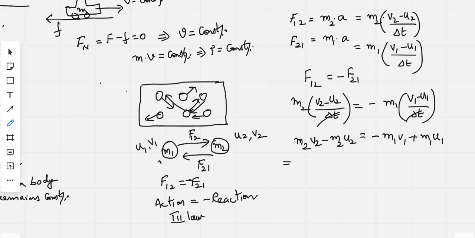Now just rearrange the formula. Take m1 v1 to the left hand side, so you can write m2 v2 plus m1 v1 equals to m2 u2 plus m1 u1, taking m2 u2 to the right hand side.